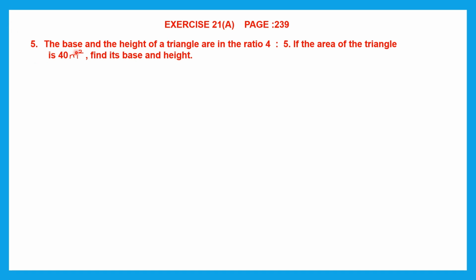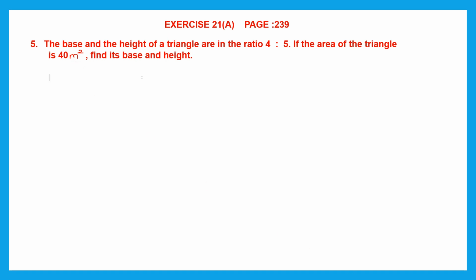Question 5. The base and the height of a triangle are in the ratio 4:5. If the area of the triangle is 40 meters square, find its base and height. So we have been given the ratio of the base to the height, 4:5, but we have to find the actual base and height based on the area of the triangle given to us.